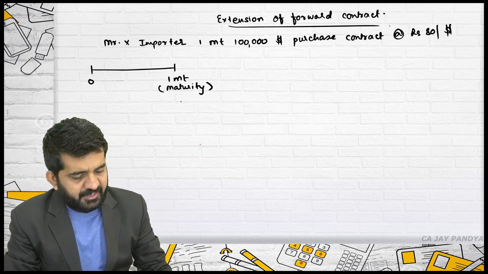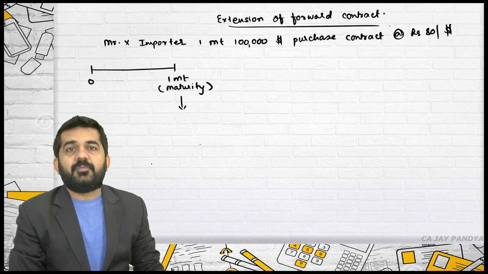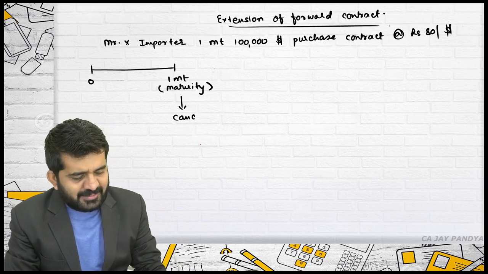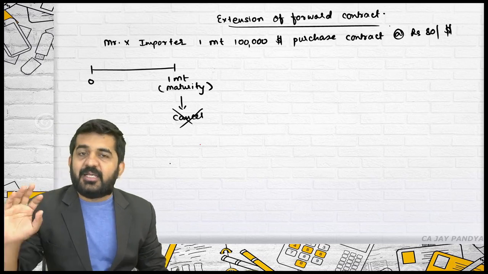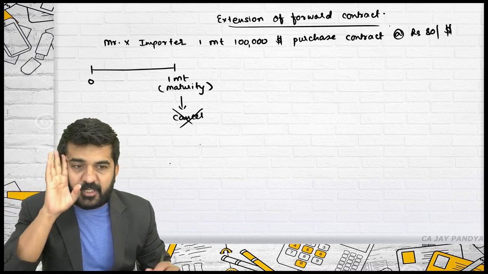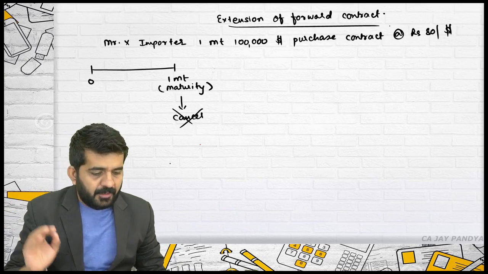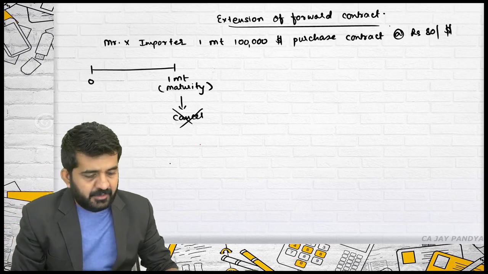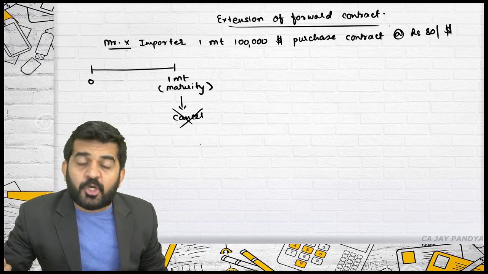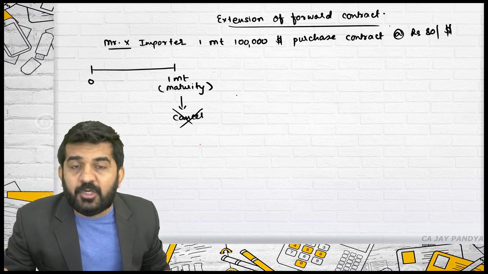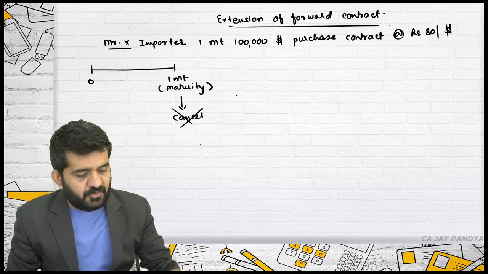On maturity, Mr. X says that I want to cancel the contract. No, this is yesterday's lecture. Cancellation of contract, we have already learned how to cancel the contract on maturity. After 1 month, Mr. X says to bank that now I want $1 lakh only, but 2 months from now.